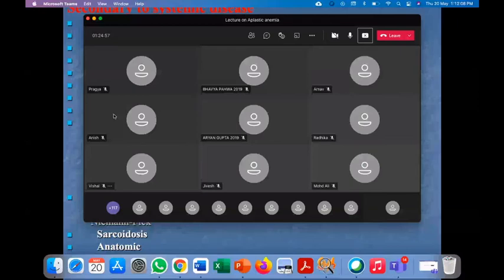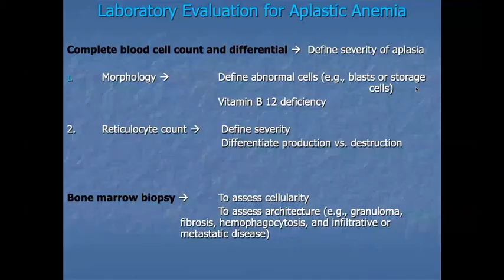If there is a presence of blasts and storage cells, it is less likely to be aplastic anemia. It may be something other than aplastic anemia. The presence of blasts and immature cells indicates another cause of pancytopenia than aplastic anemia, such as B12 deficiency. Reticulocyte count defines the severity, how much the production is, and the difference between production and destruction.